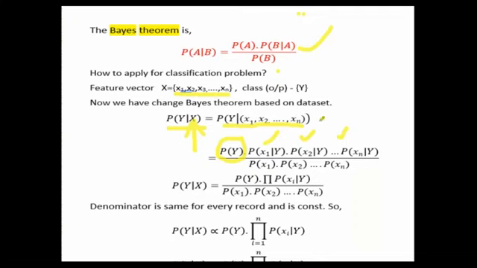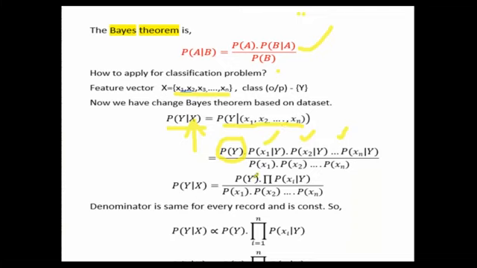Anyhow, these are independent in nature. That's why we can write P of X1 into P of X2 into P of Xn. So the denominator we can write as P of A into P of B into P of C, like that. Independent means we know P of X1 and X2 is nothing but P of X1 into P of X2. Then we can call them independent events. That is a probability concept. So in the denominator we can multiply each probability. That's why we call them independent features. That is the assumption here.